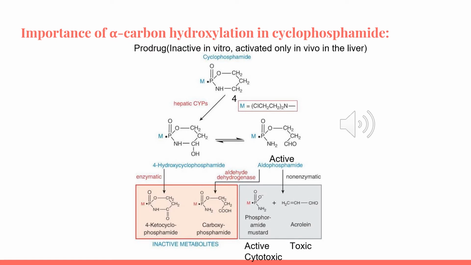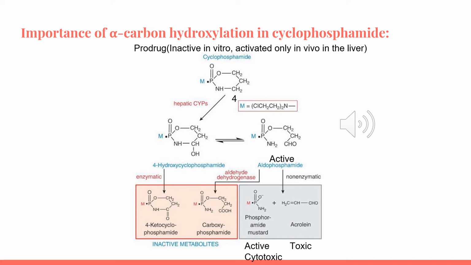So what is the importance of alpha carbon hydroxylation in cyclophosphamide? Cyclophosphamide is inactive as such. It is an inactive prodrug that must undergo bioactivation in the liver by the CYPs and undergo 4-alpha carbon hydroxylation into 4-hydroxycyclophosphamide. It's inactive mainly and has some activity. Then the secondary alcohol undergoes oxidation into its ketone derivative, which is also not active at all. The secondary alcohol exists in equilibrium with aldophosphamide, which is active.